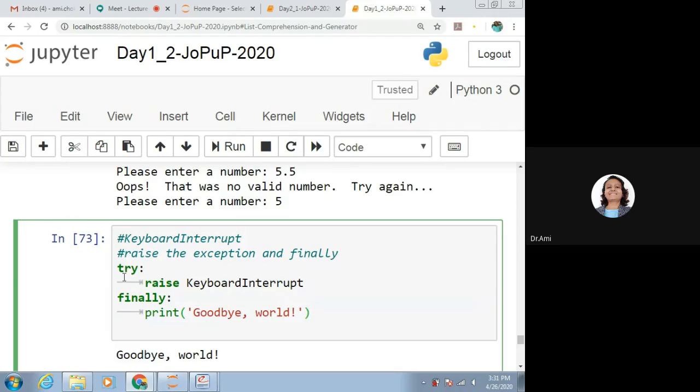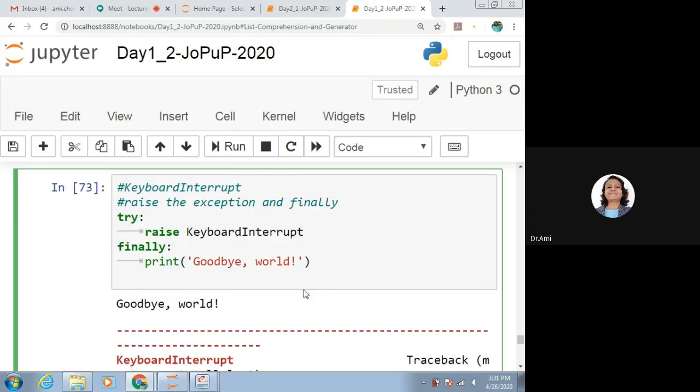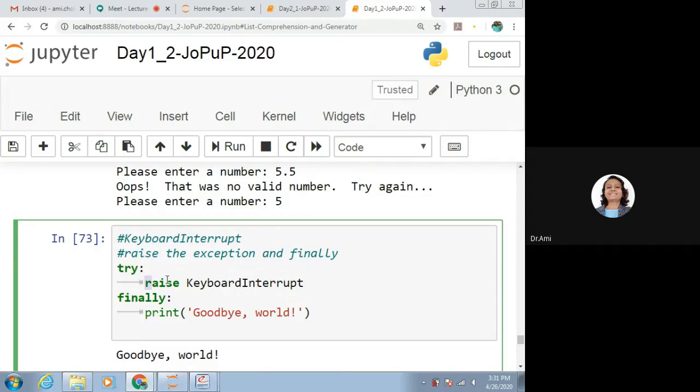For example, here in try this is being raised and after that it says goodbye world. Now we can see that we are raising the interrupt. We are raising the exception.